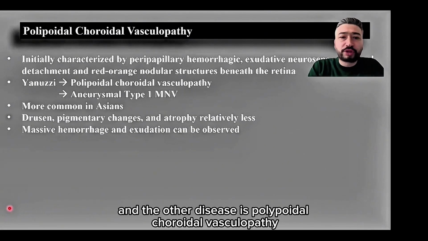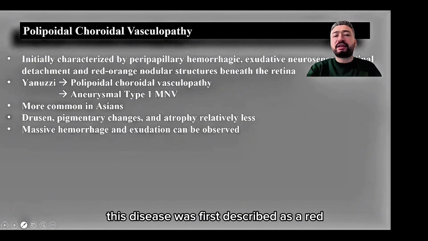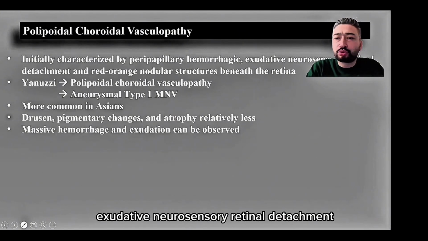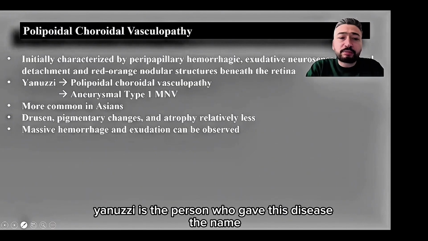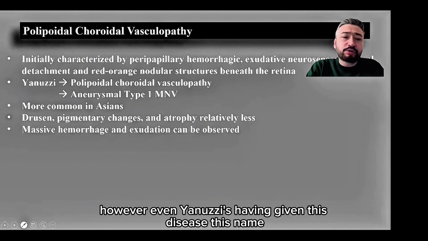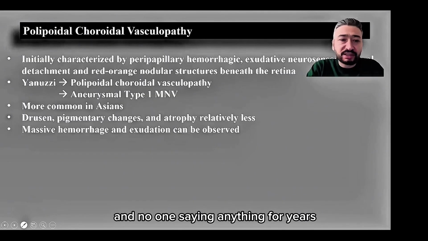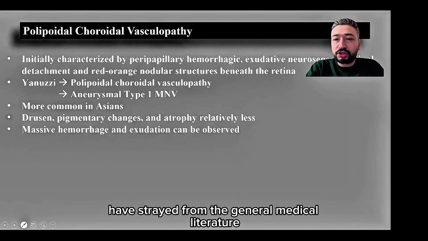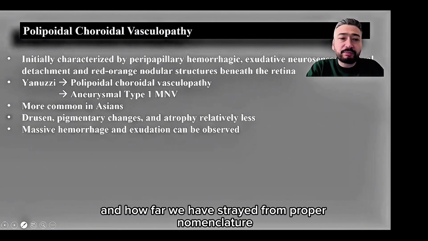And the other disease is polypoidal choroidal vasculopathy. This disease was first described as a red-orange nodular structure accompanying peripapillary, hemorrhagic, exudative, neurosensory retinal detachment. Januzzi is the person who gave this disease the name polypoidal choroidal vasculopathy. However, even Januzzi's having given this disease this name and no one saying anything for years actually shows how far we, as the ophthalmology community, have strayed from the general medical literature and how far we have strayed from proper nomenclature.